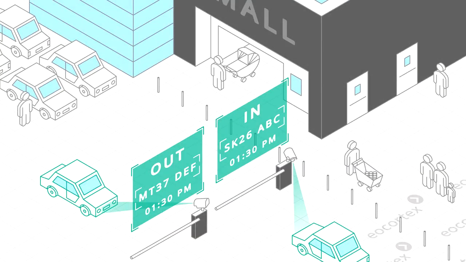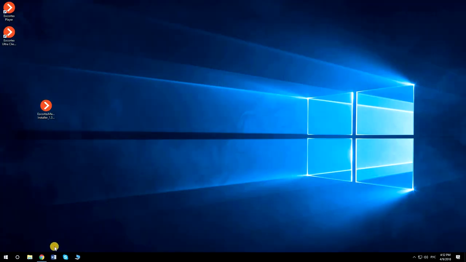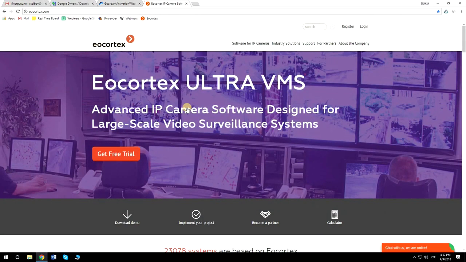Eocortex License Plate Recognition Module, Lite version. Installation and License Activation Guideline. To install License Plate Recognition Module, you first need to download the distributives from Eocortex website.